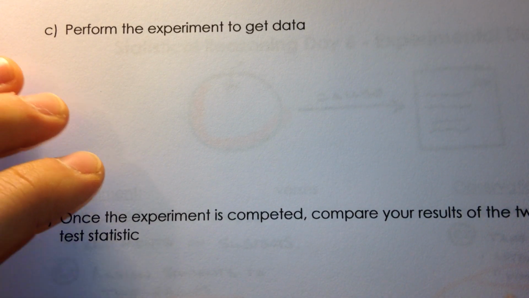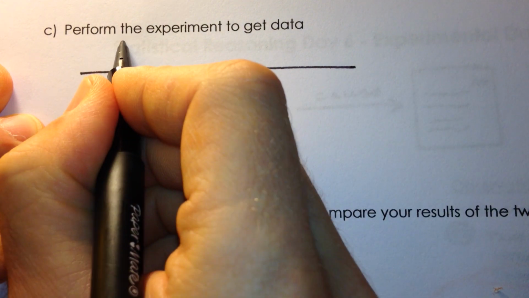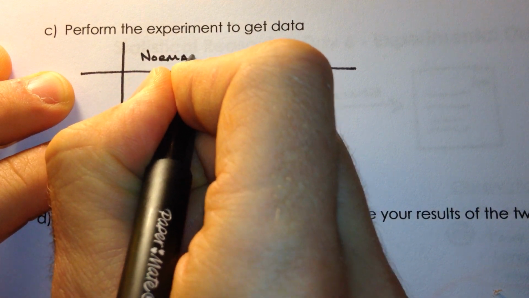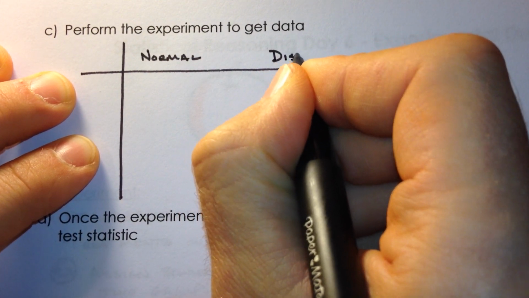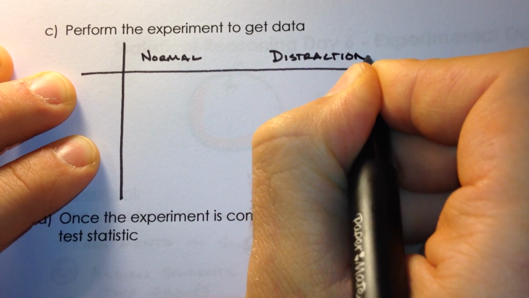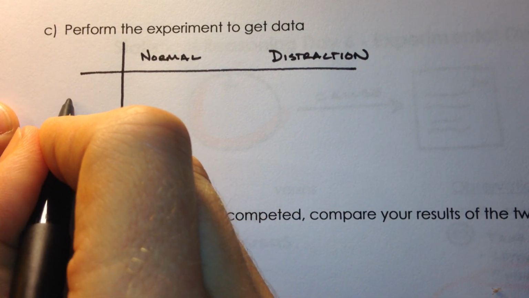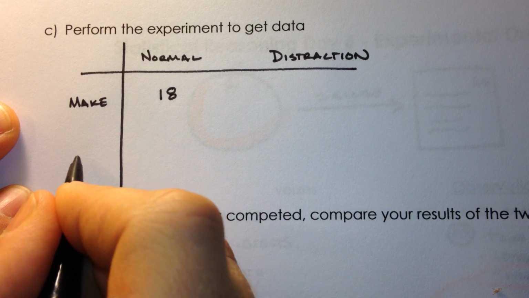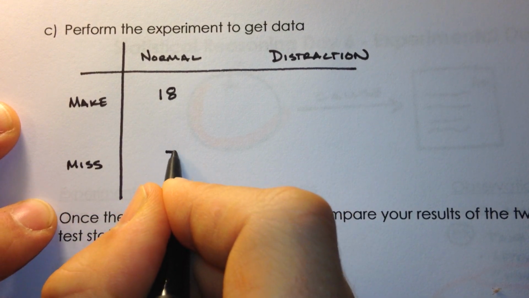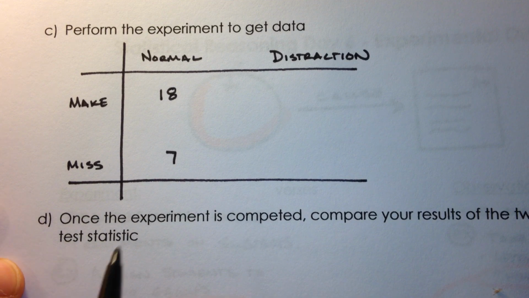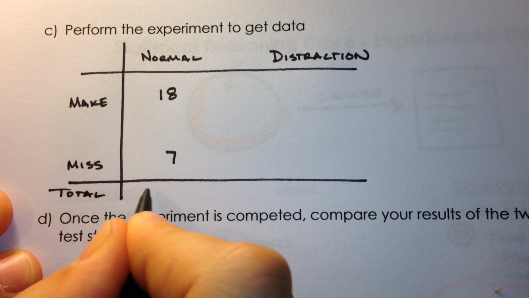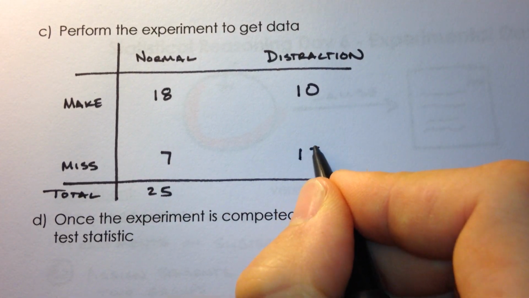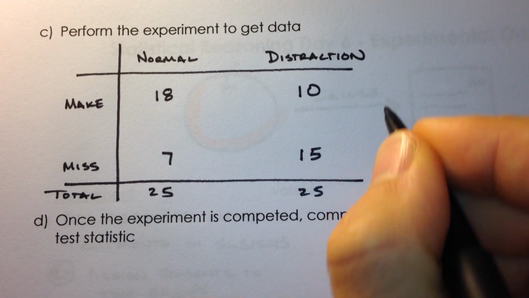So I performed this experiment where I took 25 shots normal and 25 shots with distraction, and ended up with these results. I made 18 shots that were normal, and I missed 7 for a total of 25. With distraction, I made 10 and I missed 15. I missed considerably more, for a total of 25.